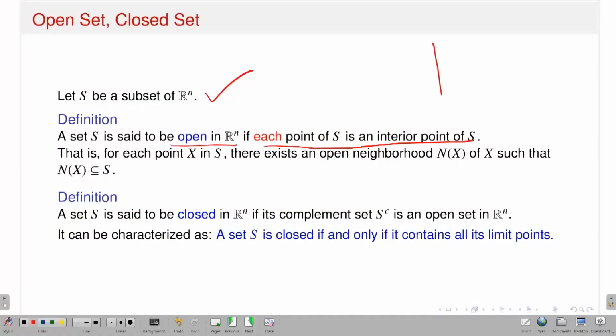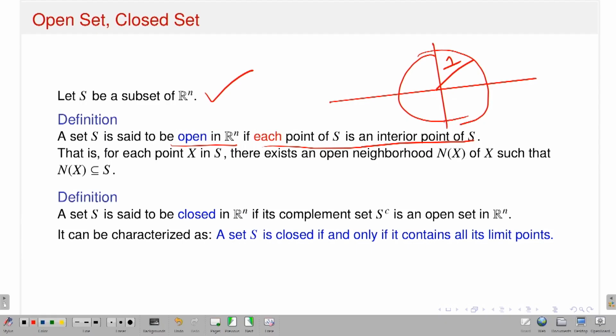What is the definition of interior point? Take a point inside S; there should exist an open ball which is fully contained in that set. For example, again let's draw some set in R2 and take a ball of center 0 and radius 1. This is an open set.